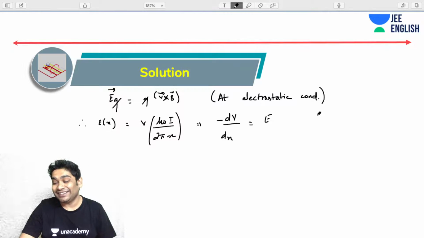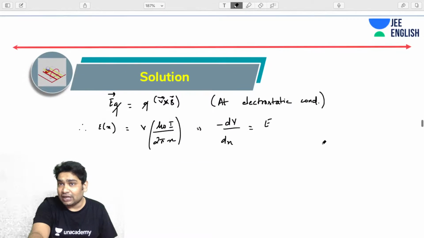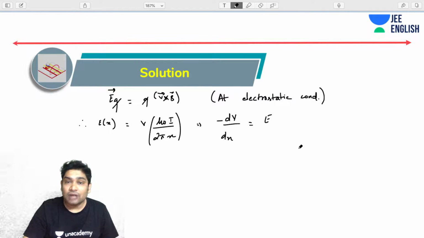I told you this when I was explaining motional EMF: due to the magnetic force, the charges start accumulating here. This charge accumulation stops when the electric force is able to cancel out the magnetic force. That is when you have the complete charge accumulation, or I can say at electrostatic condition. Did you get that? So now you use this. You already knew this. All you need to do is integrate this.